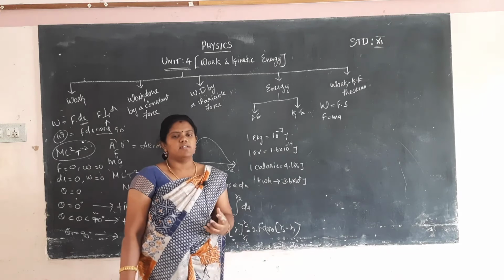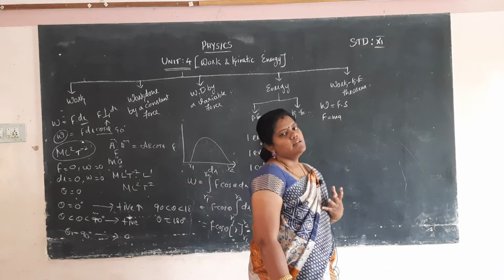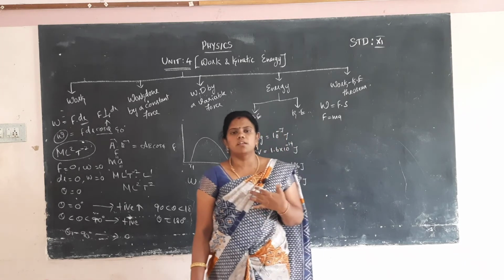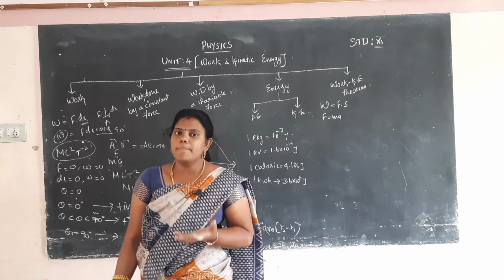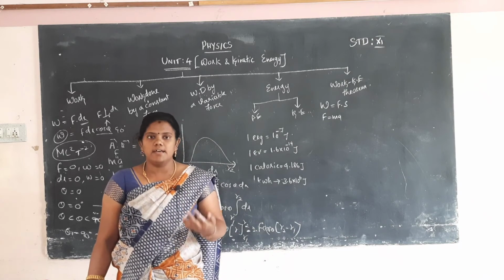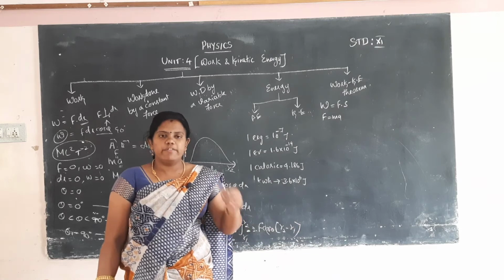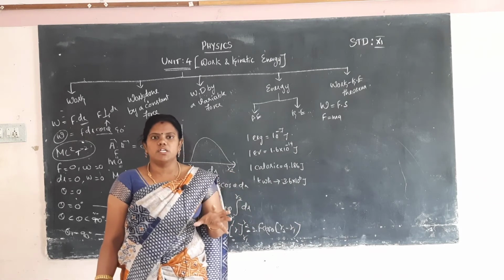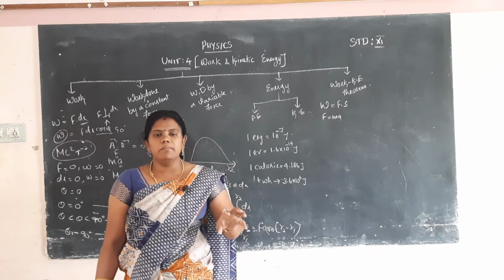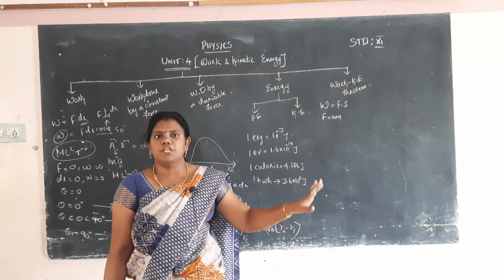First, what is kinetic energy? Kinetic energy means I am moving from one side to another side, so I have some energy, and that energy is called kinetic energy. But if an object is in a rest position and is trying to move to another side, definitely the object has potential energy. The work done by the rest object is converted into potential energy.